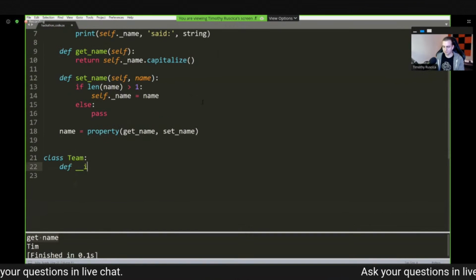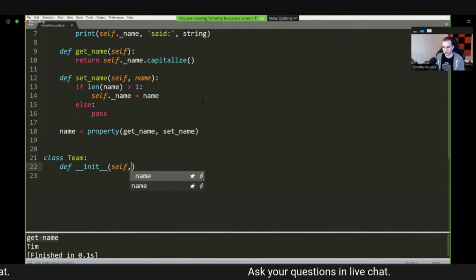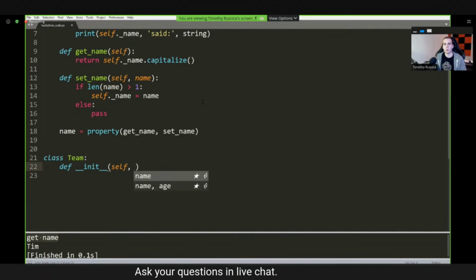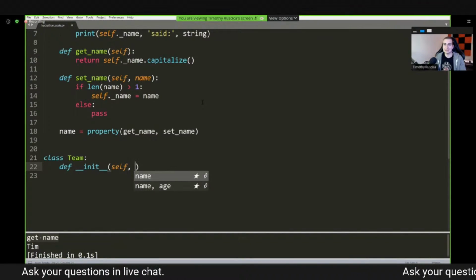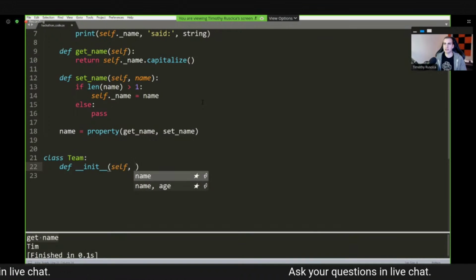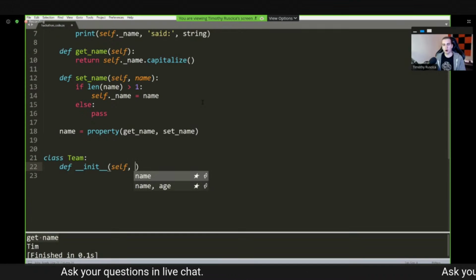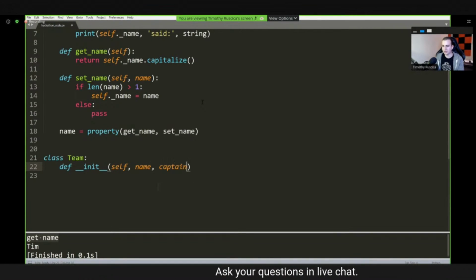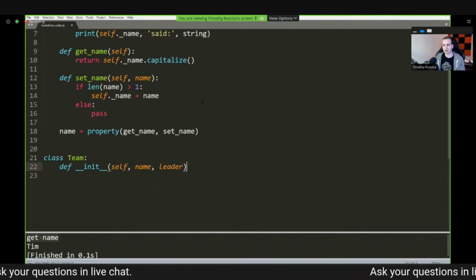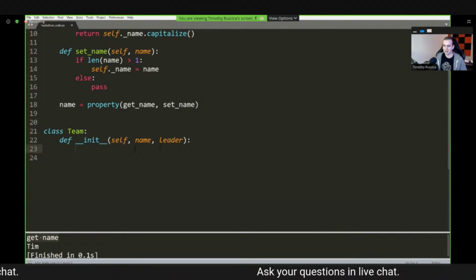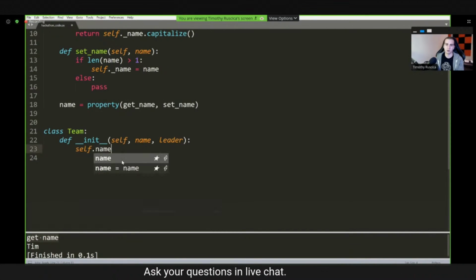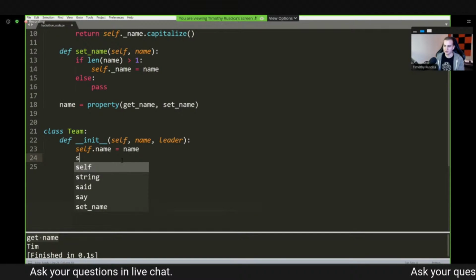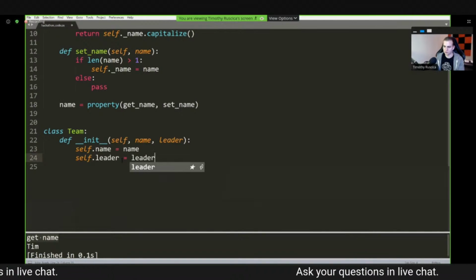The first thing we're going to do is define an init method. So define a constructor. So inside of here, I have to ask myself, what information do I want when I create a new team? Now, you might say, well, I want the members, I want the team captain, I want the name, so on and so forth. For our purposes, I'm simply going to say that all we need to create a new team is a name, and we need the captain. Or let's just go with leader of the team. All right. So init, self, name, and then leader. So what I'm going to do inside of here is pretty standard. We're going to say self.name equals name, and then self.leader equals lead.